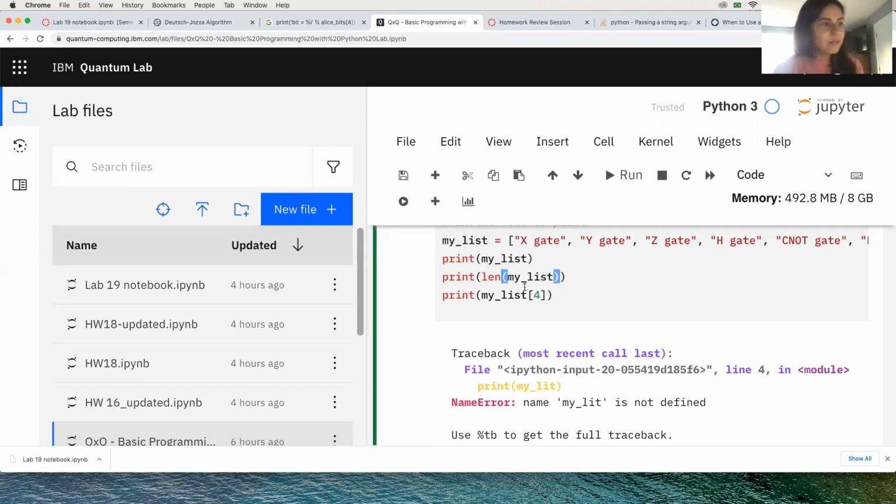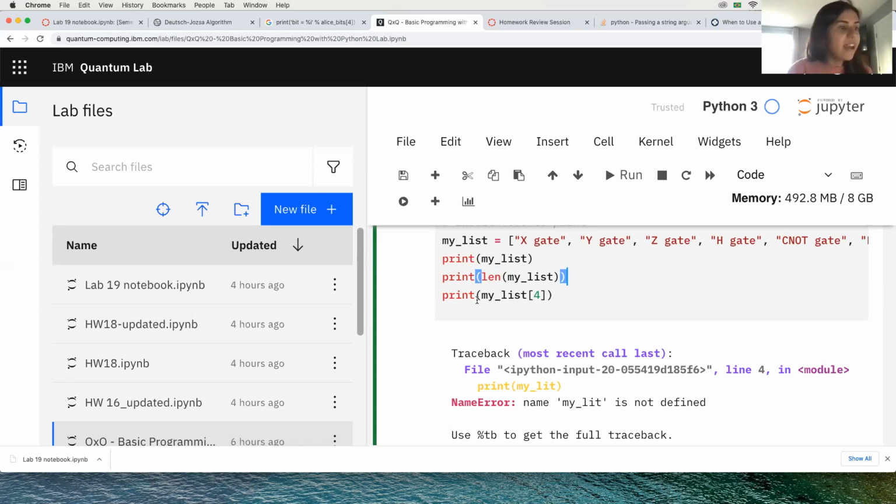Lots of times, instead of typing len for the length of my list, I do this or this, and I forget to spell it correctly, or I add a dot here and it doesn't work. You need to be precise in your commands. So len is gonna give the length of my list.